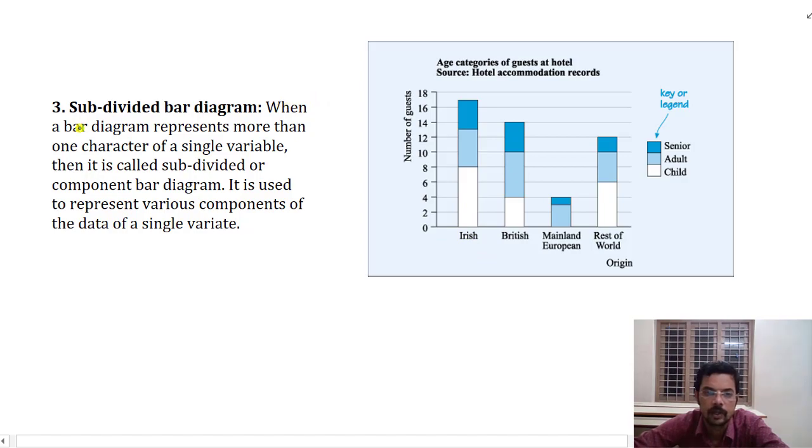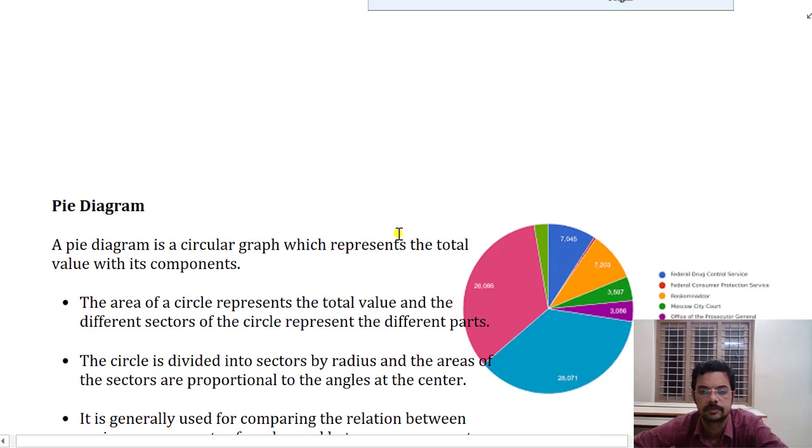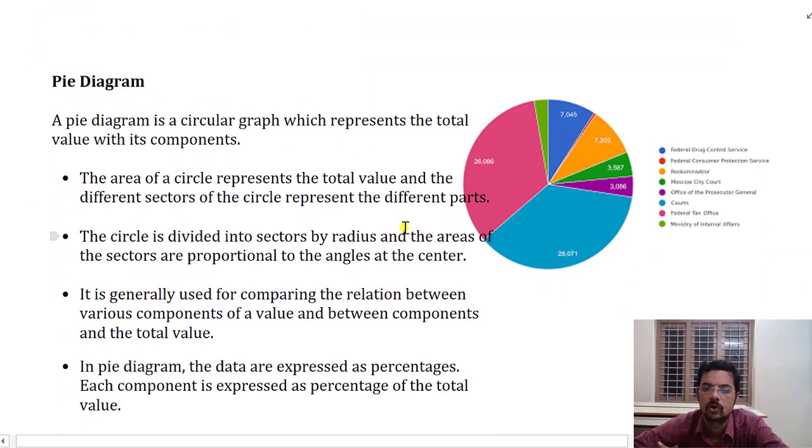So when a bar diagram represents more than one character of a single variable, then it is called a subdivided or component bar graph. You need to know this. What is a component bar graph? It is nothing else but a subdivided bar graph. It is used to represent various components of the data of a single variable or variate.